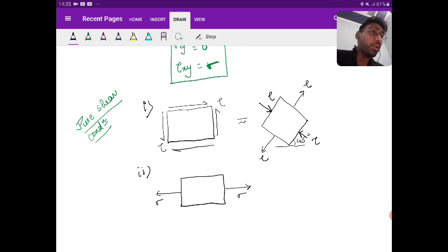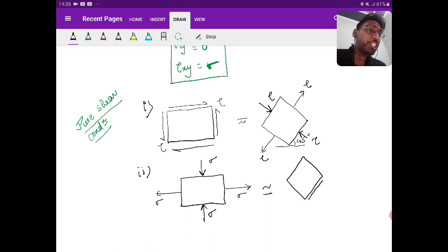I'm saying only a magnitude. The stress you can see with the sign of the forces, sign of the stresses. And the other is compressive of sigma. So due to this, what you are going to see is that at an angle of 45 degree there will be pure shear.